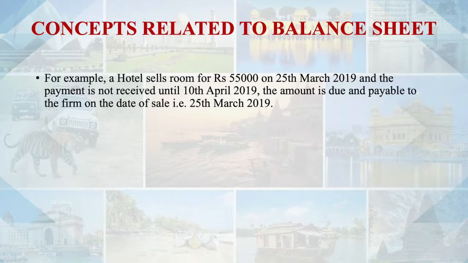Now look at this example. A hotel is selling a room for rupees 55,000 and the sale is made on 25th March 2019. Now, when the sale is being made, the sale is being made in the accounting year 1st April 2018 to 31st March 2019. This will come in that particular year. But the payment is not received until 10th of April and the amount is due and payable to the firm on the date of sale. It is due on 25th of March, but the payment is not being realized by the hotel, which will be paid on 10th of April.